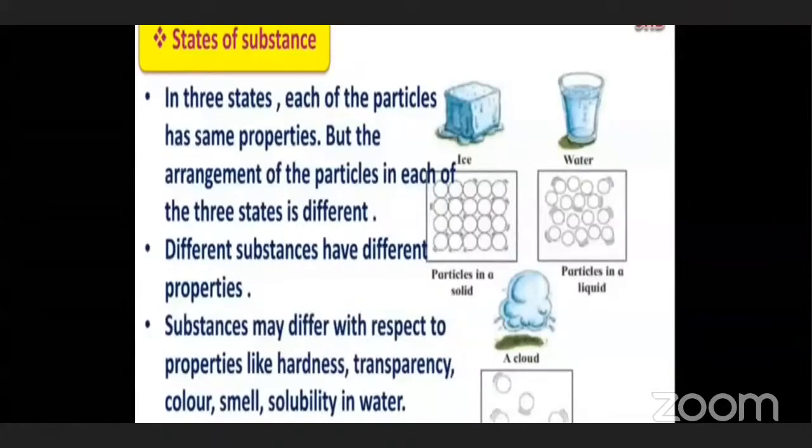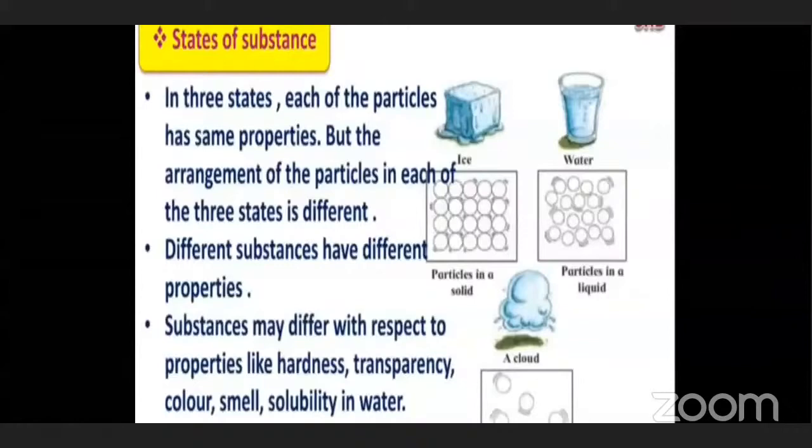Okay. Then substances differ in color. Different substances have different colors. Then the smell also is different for different substances. Yes or no? All substances have different smell. Then solubility in water. Solubility in water means what? The substances which dissolve in water are called soluble in water.